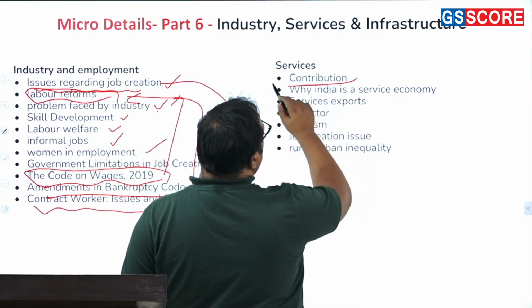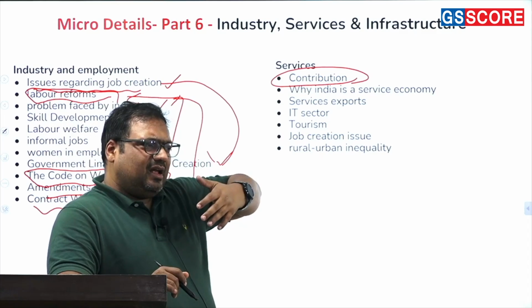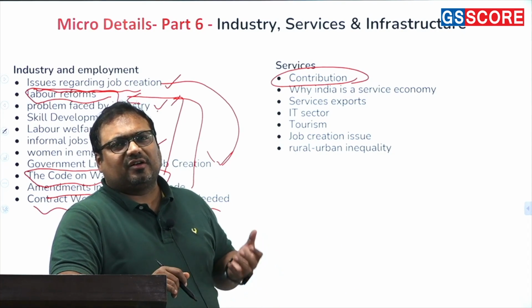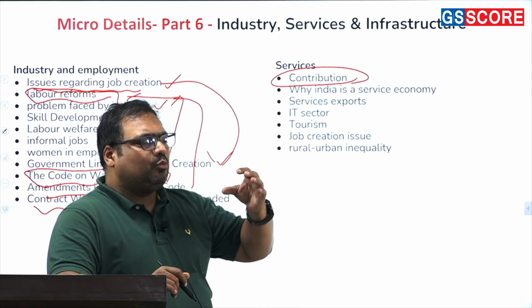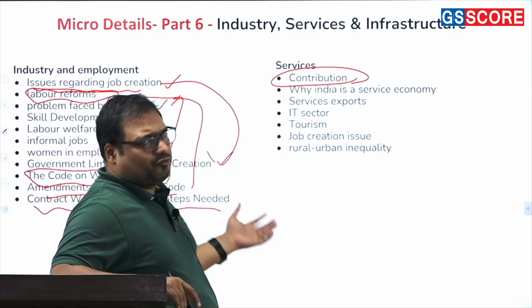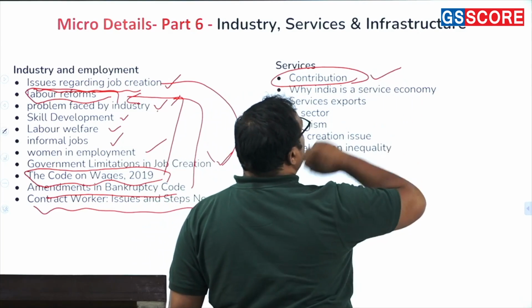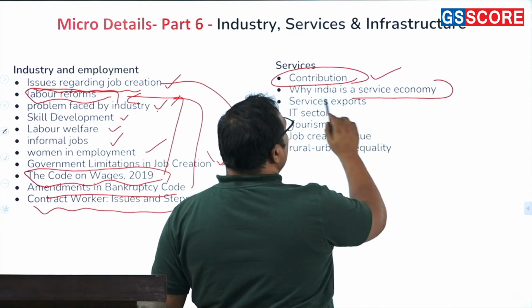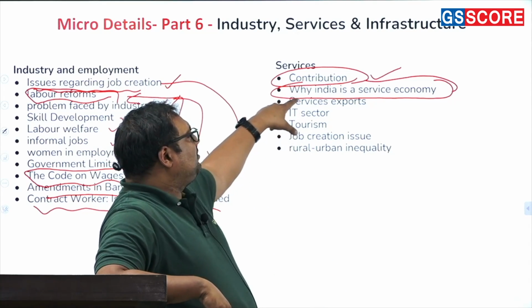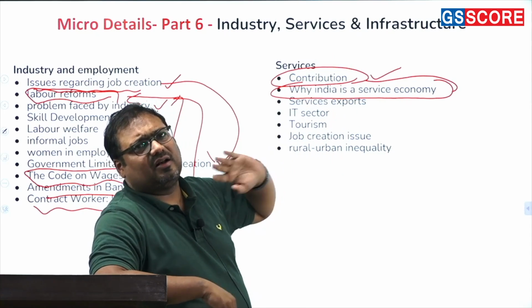For example, the contribution of services, or why India has become a tertiary sector based economy, why it directly moved from primary to tertiary, skipping secondary in between. These types of questions are also important. So you must understand why India is a service economy. Majority of the time this is a question that you are likely to get, directly or indirectly.